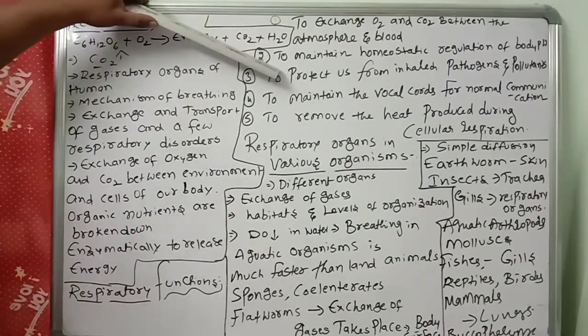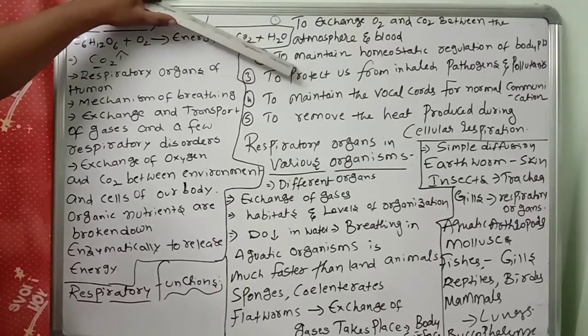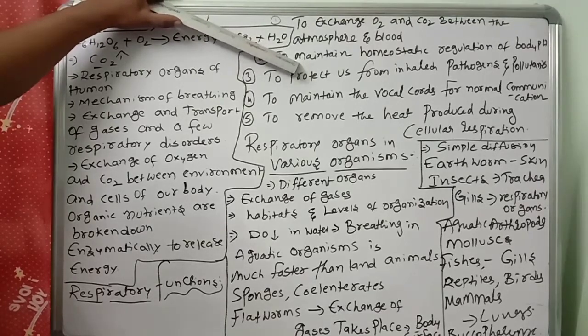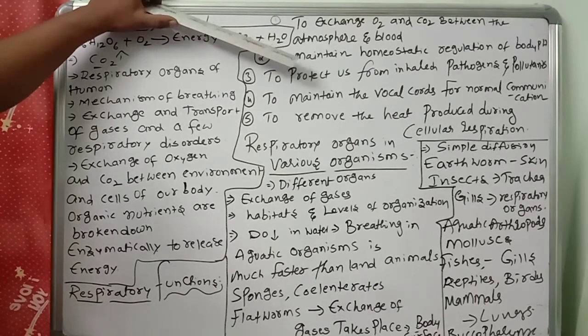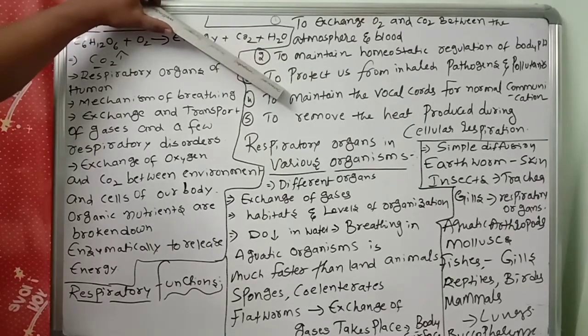To protect us from inhaled pathogens and pollutants. Suppose you inhale any pathogen, we have to exhale it. To protect us from the inhaled pathogens and pollutants. Suppose we inhale some pollen grains, unfortunately they have to be sent out through exhalation. Like that, to protect us from inhaled pathogens and pollutants.